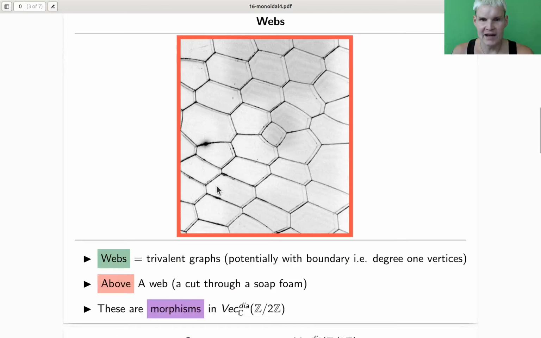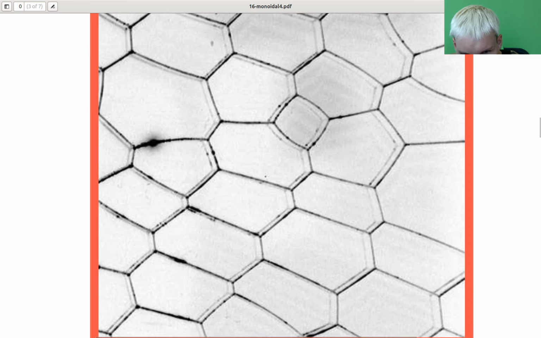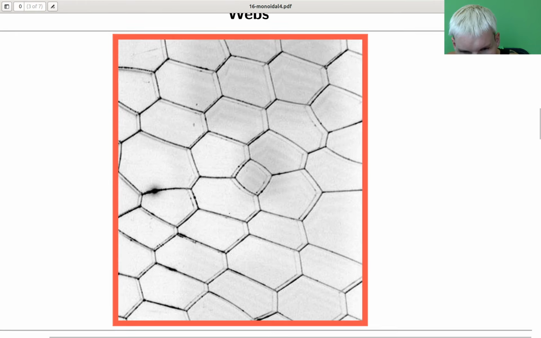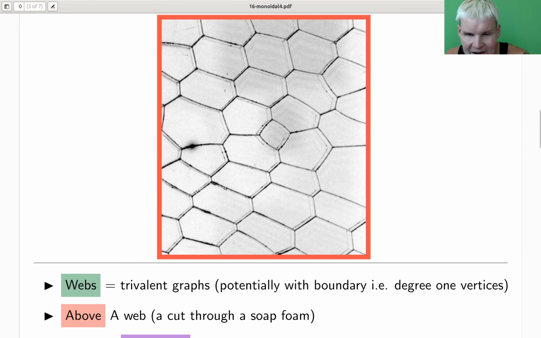Okay, cool. And the way I will describe the category of super vector spaces is kind of interesting, because it's a diagrammatic language that we will use several times to describe several very different looking things. The diagrammatic language of webs. So what is a web? This is a web. So here we go. Here is a very beautiful, what is it? Square, I guess. 1 edge, 2 edges, 3 edges, 4 edges. Here is a 1, 2, 3, 4, 5, 6. Here's a nice hexagon. So this is a web. What you really see here is a cut through a soap foam.